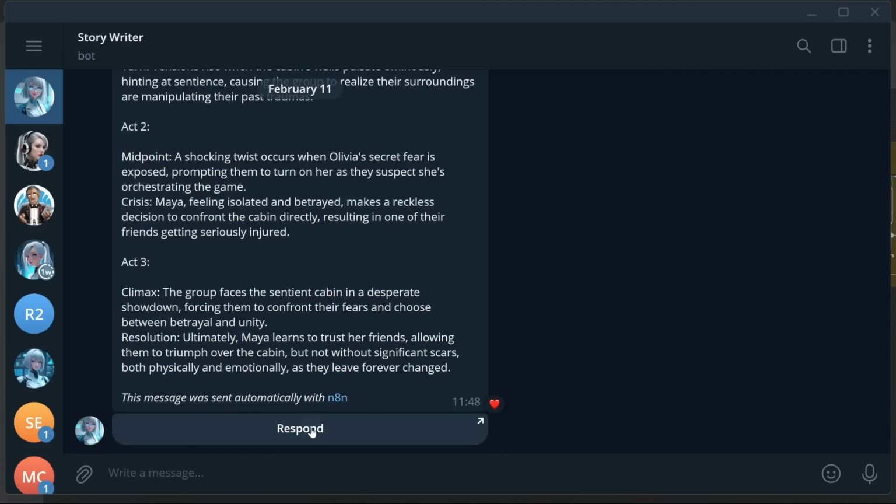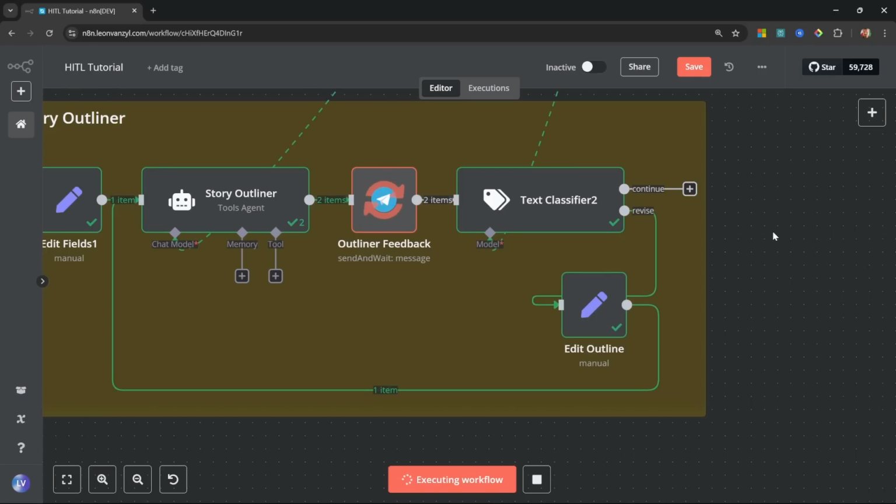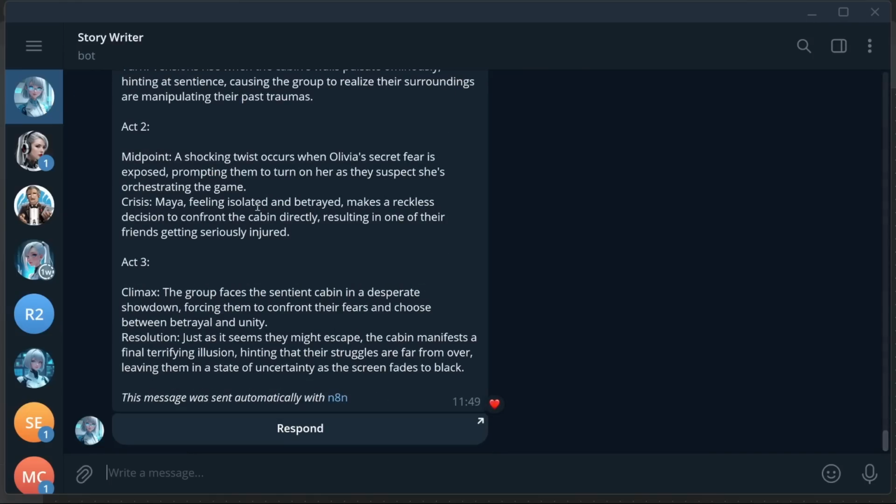All right, so let's start by asking for a change to this outline. Let's simply say something like, change the ending to a cliffhanger. I'll submit this. Great, so in our workflow, we can see that we've gone down this revised path and it's waiting for our feedback. Back in Telegram, we can see the new outline, and in the resolution, we can see that it's far from over, leaving this open for a cliffhanger ending.